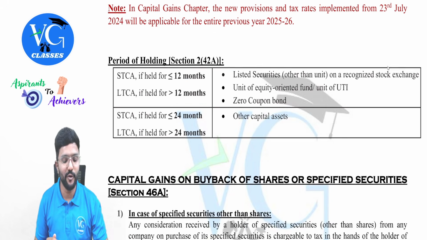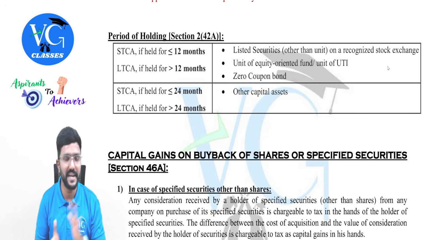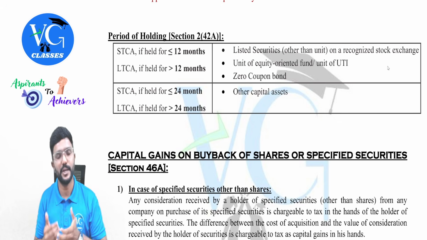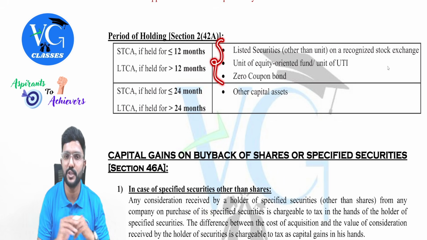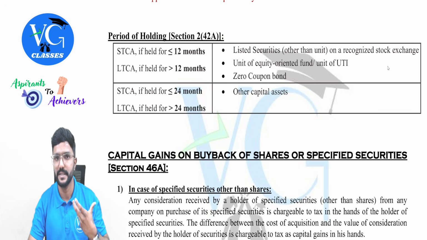Yes. So period of holding, now we have only two. The 36 months criterion is not there. Only 12 months and 24 months. Under 12 months, only three sets of assets will fall. Rest all will fall under 24 months, guys. Got it?